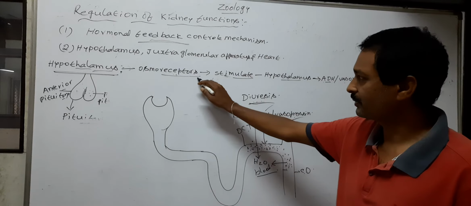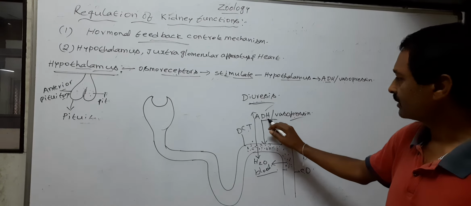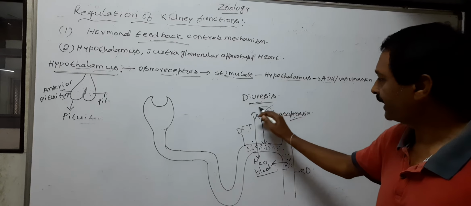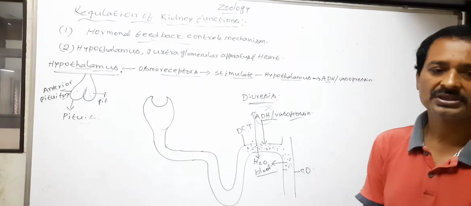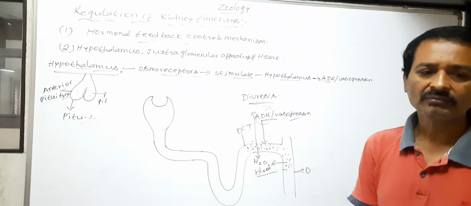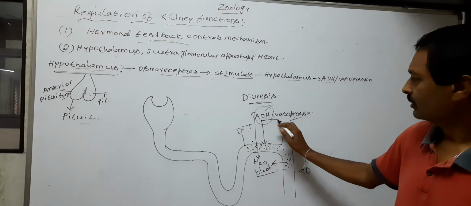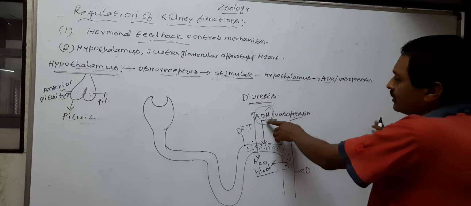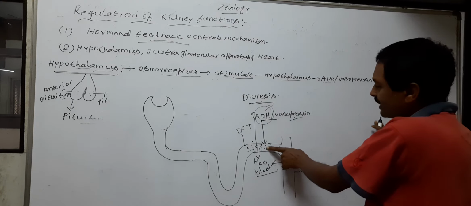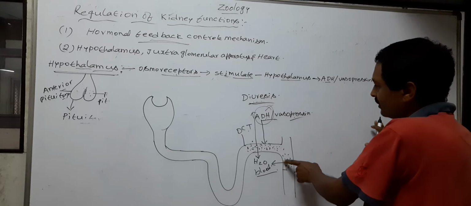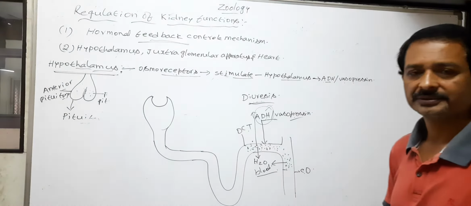When the osmoreceptors are switched off, the secretion or release of ADH is also stopped. So with the stoppage of ADH, the reabsorption of water from the DCT and CD stops.